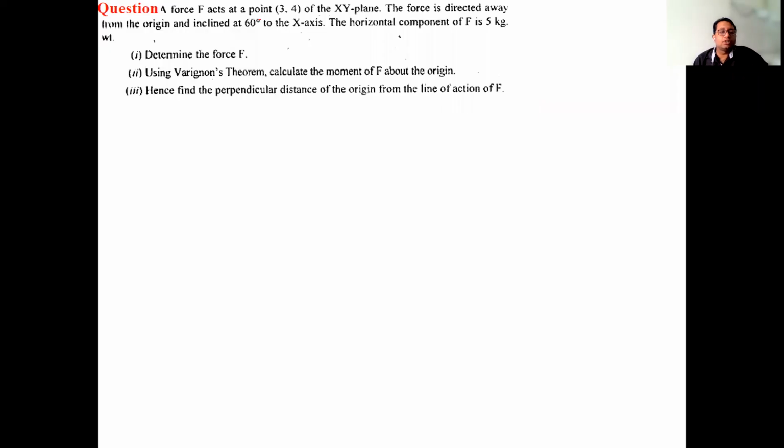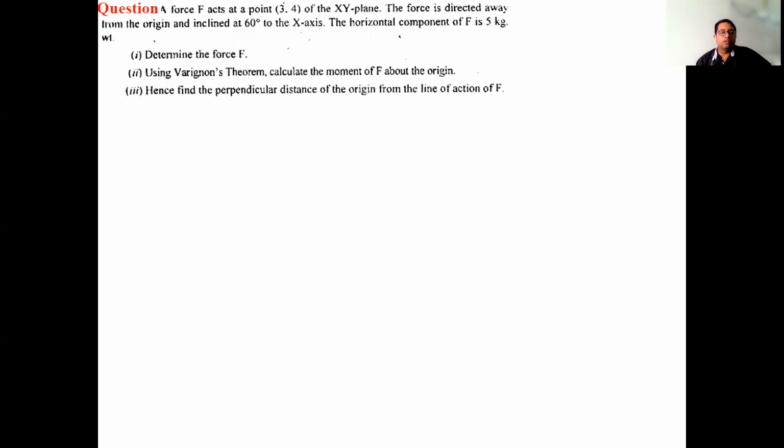So the question based on this theorem: a force F acts at a point (3,4) of the XY plane. The force is directed away from the origin and inclined at 60 degrees to the x-axis. The horizontal component of F is 5 kg. Determine the force F. And using Varignon's theorem, calculate the moment of F about the origin. Hence, find the perpendicular distance of the origin from the line of action of F.